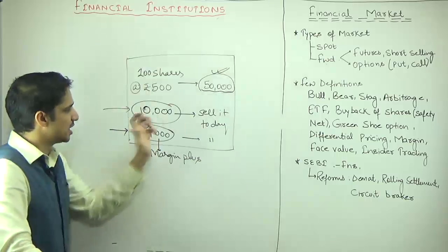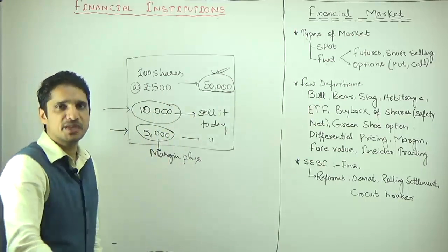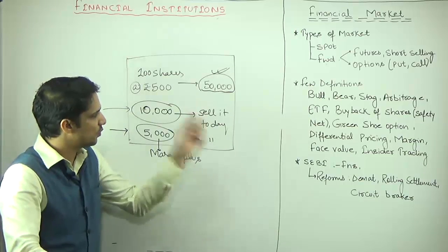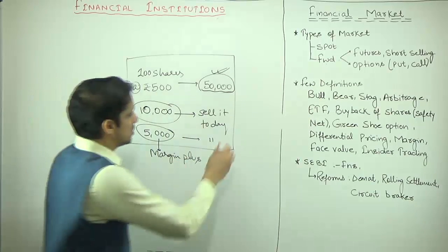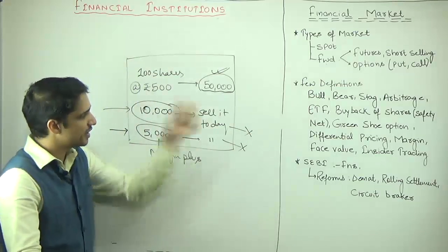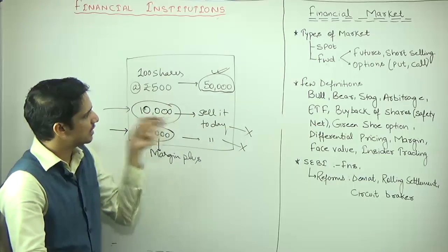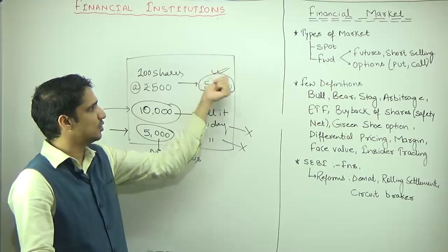The reason for that China share market crisis was this margin and margin plus. Suppose SEBI today is allowing, maybe for the last 5 years, margin and margin plus in the Indian market, and suddenly one day SEBI says it is not allowed. What is going to happen? The confidence of the investor in the share market is going to decrease. Unless I have 50,000 rupees, I cannot do this transaction.